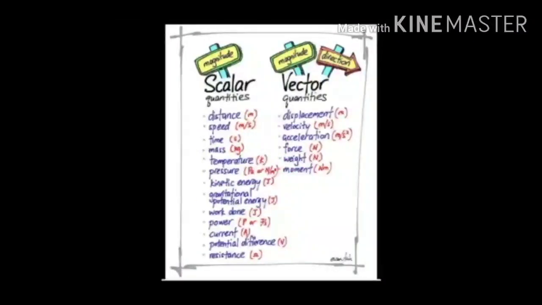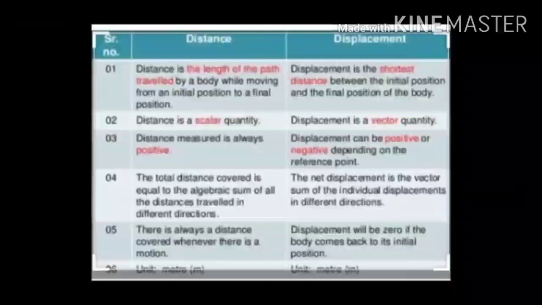Now moving on further, we have some differences between distance and displacement. Distance is the length of the path traveled by a body while moving from an initial position to a final position, while displacement is the shortest distance between the initial position and the final position of the body. Distance is a scalar quantity, we have learned about scalar quantity just now, and displacement is a vector quantity.